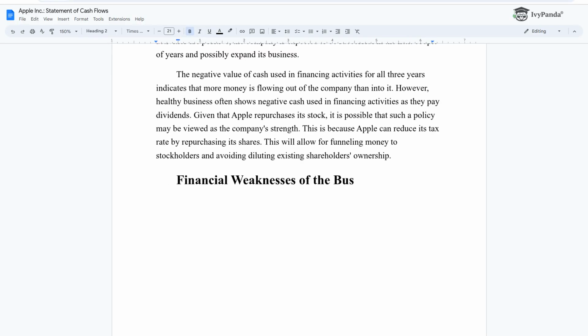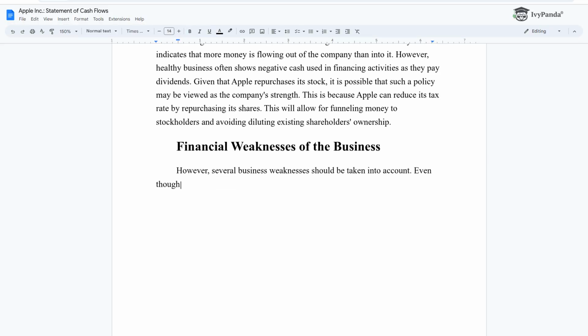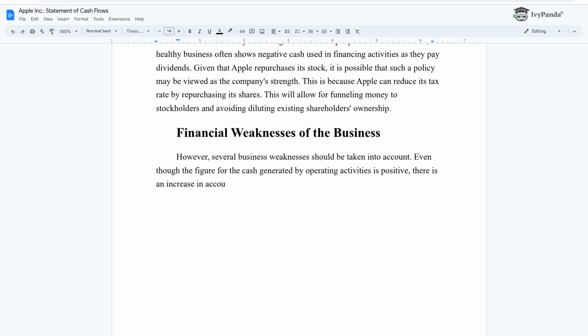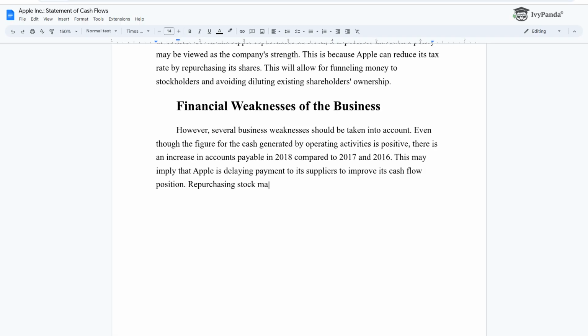Financial weaknesses of the business. However, several business weaknesses should be taken into account. Even though the figure for the cash generated by operating activities is positive, there is an increase in accounts payable in 2018 compared to 2017 and 2016. This may imply that Apple is delaying payment to its suppliers to improve its cash flow position.